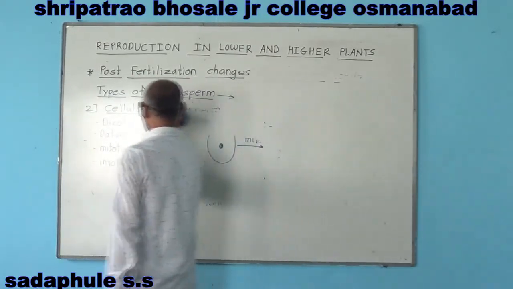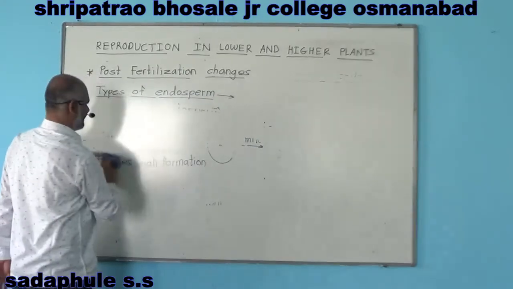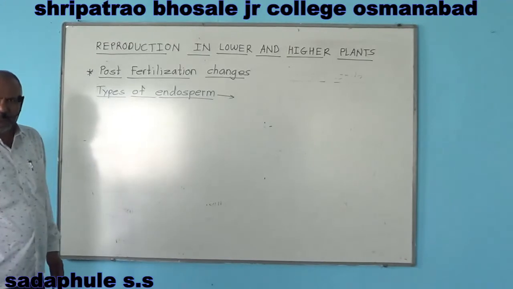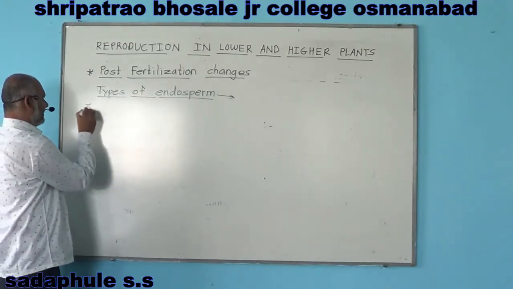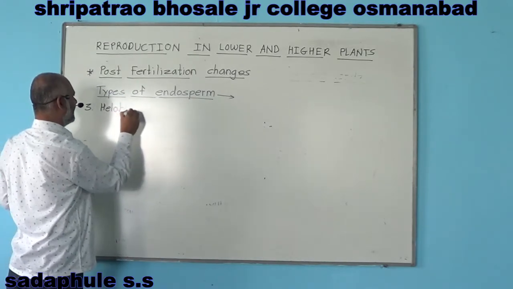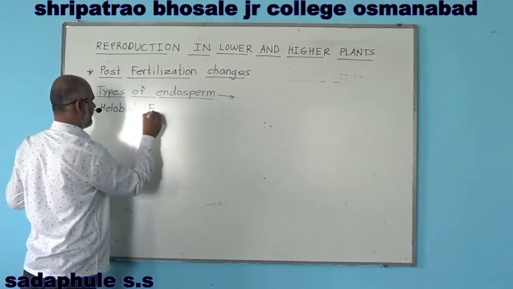And the last one is number 3, halobial endosperm.